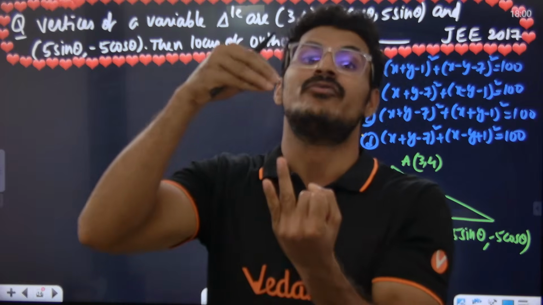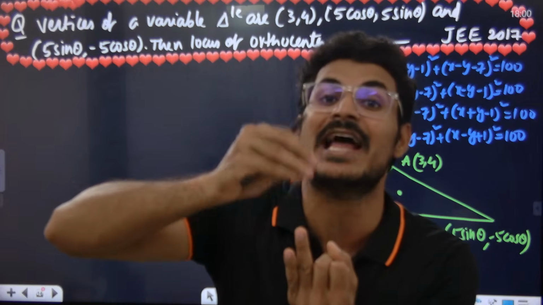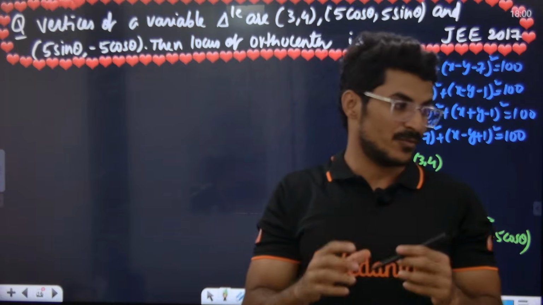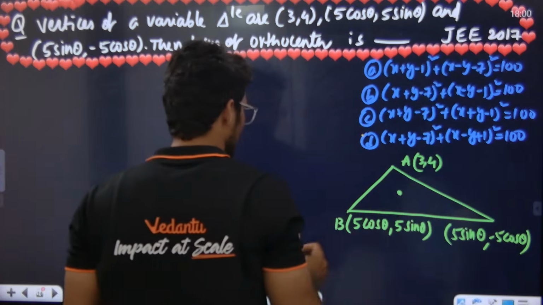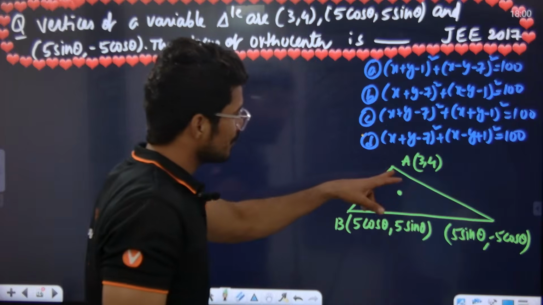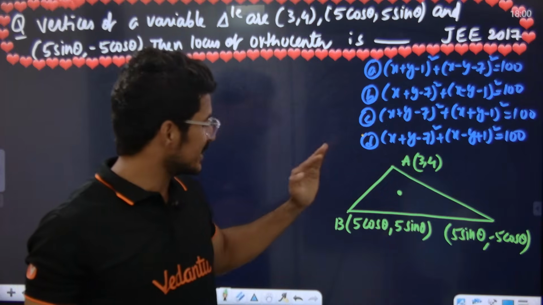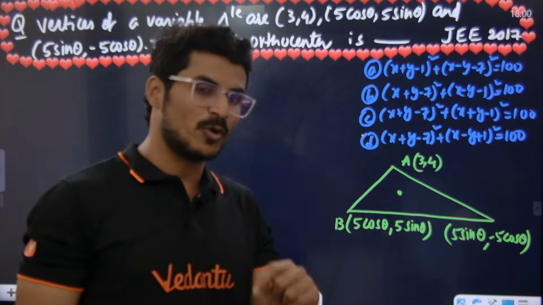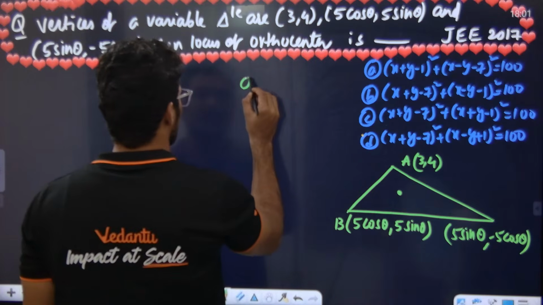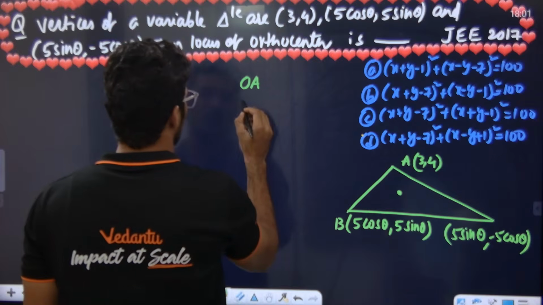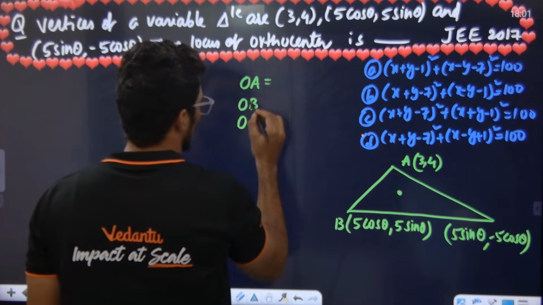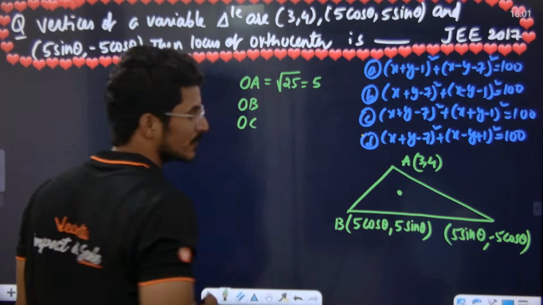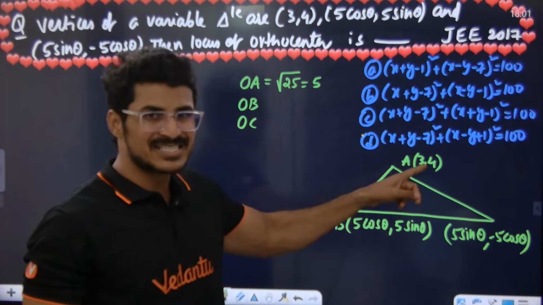Either check the nature of the triangle, or find out the distance of all three vertices of the triangle from the origin. Let's say I am finding the distance of point A from the origin, point B from the origin, point C from the origin. Look at the board, everyone. Find OA, OB, OC. OA means 0, 0 to 3, 4, so square root of 25, which is 5.